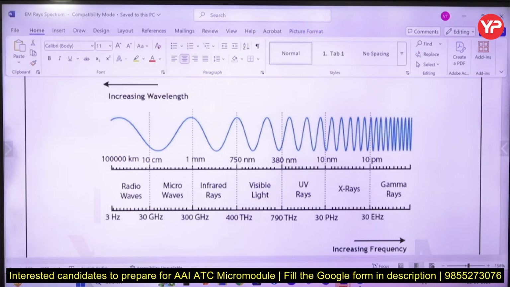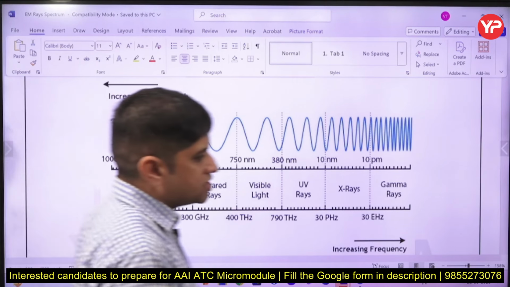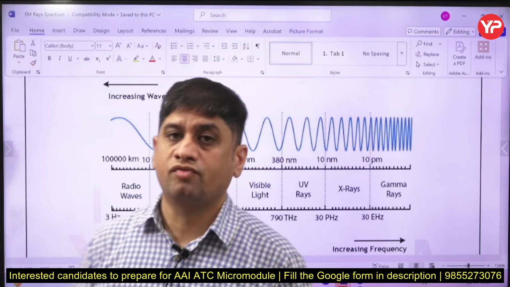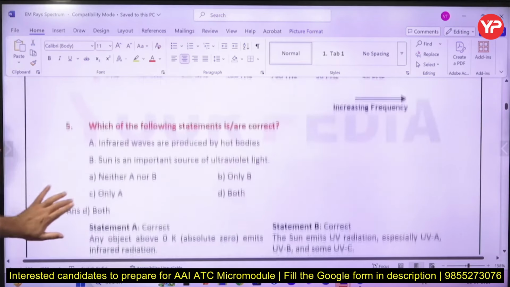Stop your video here and memorize these things. Though you have the document, YourPedia has given you a document, please revise this document and you will understand the meaning of it. And for God's sake, take these documents, because questions are going to come from here directly in the exam.